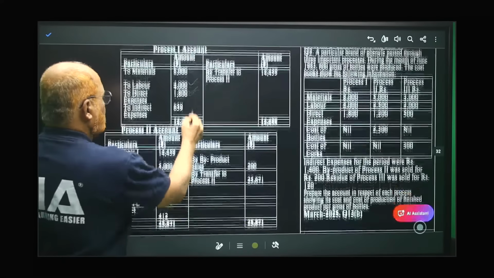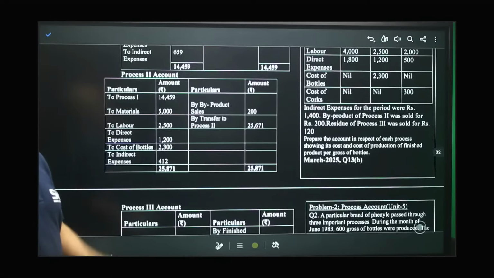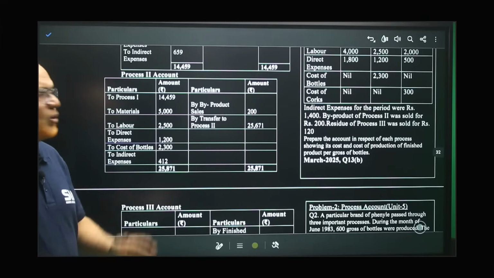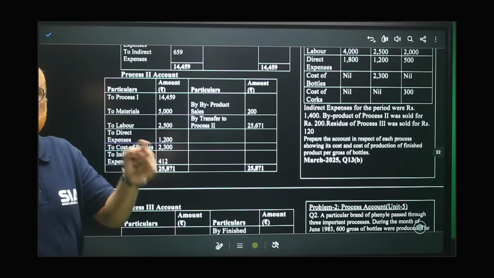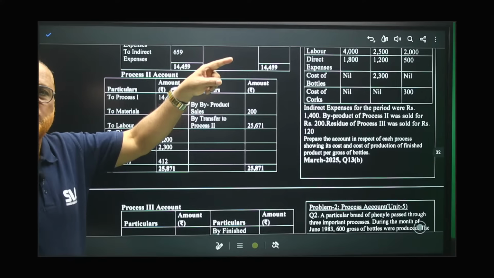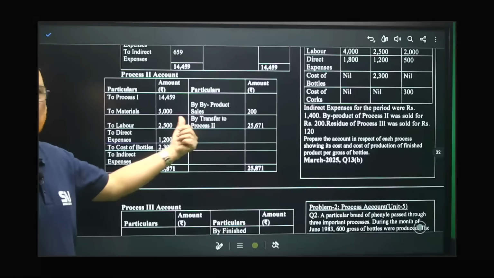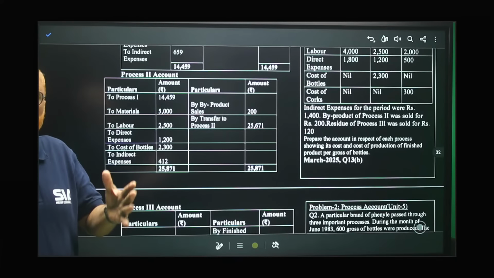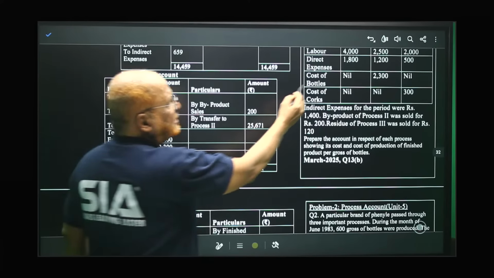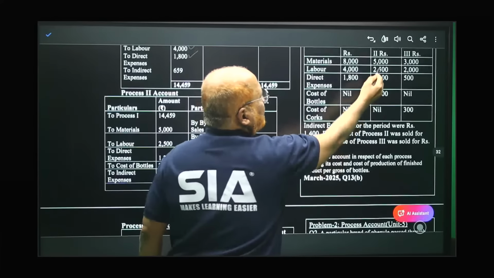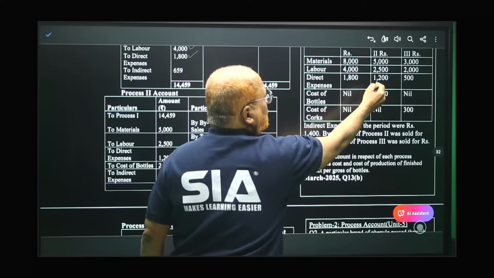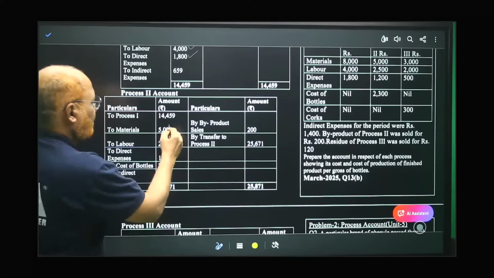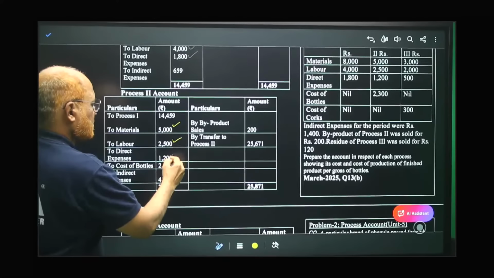Now I am coming to process 2. In process 2, debit side, process 1 account, 14,459. This is the output of the first process and input of the second process. Now, apart from that, material, labor, direct expenses. You can see here second process. Material 5,000, 2,500, 1,200. So 5,000, here I have taken 5,000, 2,500, 1,200.